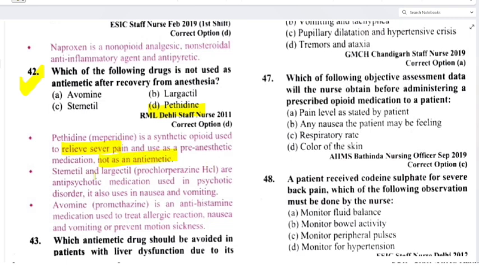Then stimetil and largactil, that is prochlorperazine, are antipsychotic medication used in psychotic disorder. It is also used in nausea and vomiting. Avomine में क्या है? Promethazine. It is an antihistamine medication used to treat allergic reaction, nausea and vomiting or prevent motion sickness. Clear? So all other three are antiemetic.